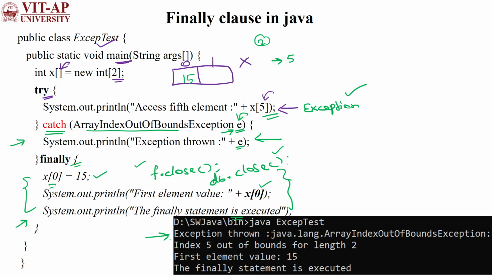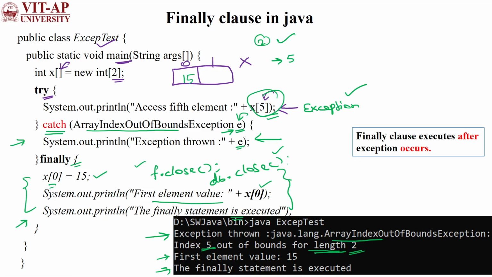That's what is given: exception thrown, ArrayIndexOutOfBoundsException, index 5, which you are trying to access, is out of bounds because the length of the array is 2, right? Then this statement is executing the first element value 15, then the finally clause is executed, right? So here we are observing that the finally clause is executed after the